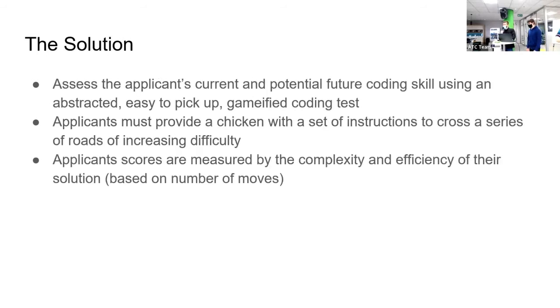And that brings us to our solution to this problem. Just a quick overview of how we solved it on a theoretical level: we assessed the applicant's current potential and future coding skills using an abstracted and easy to pick up gamified coding test. That might sound like a mouthful now, but when we go to the live demo, you'll see that it's actually pretty easy to play and pretty straightforward. Essentially, the applicant must provide a chicken with a set of instructions to make it cross the road. Each time it reaches the other side of the road, it will go to the next level, which will increase in difficulty as well. Finally, the applicant's score is measured by the complexity and efficiency of their solutions.